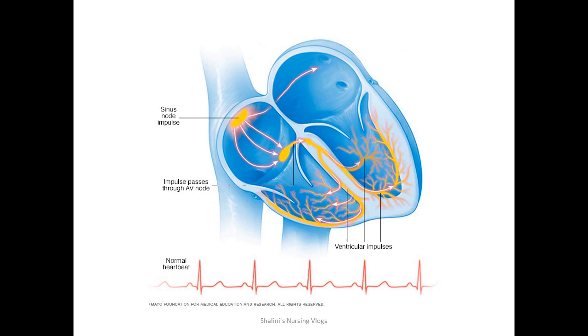So as I have already told you even in the videos before, I'm just going to explain the mechanism or the conduction system of the heart. So this is the SA node, which sends an impulse which contracts both the atria and lets down the impulse to the AV node, which then transmits the impulse to the bundle of His and then the Purkinje fibers. When it is transmitted onto the Purkinje fibers and the bundle of His, the ventricles are depolarized or contracted and later on relaxed in the process of the conduction system. So this is in case of a normal heart.